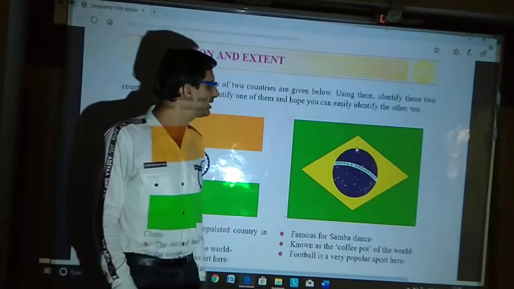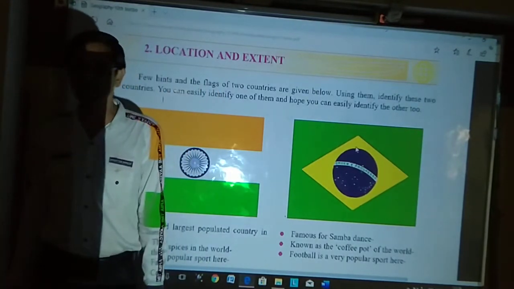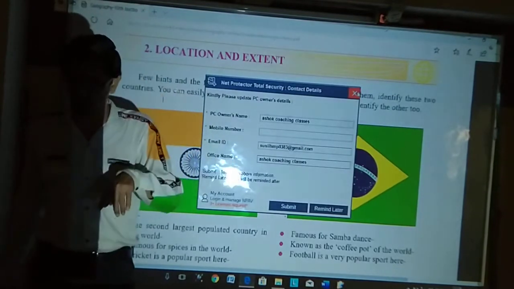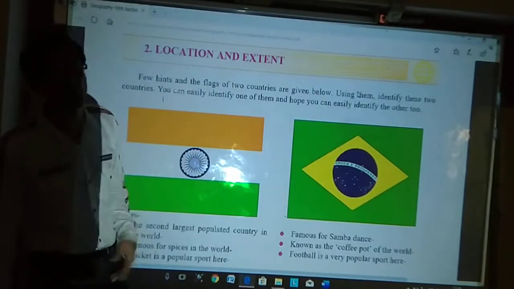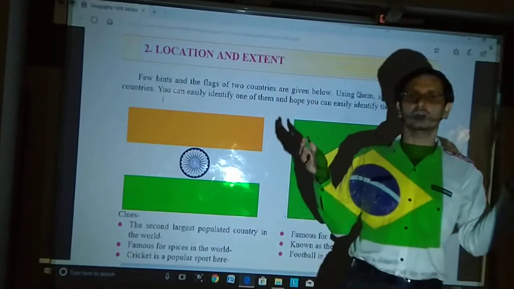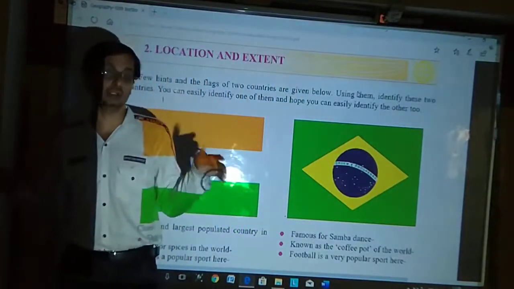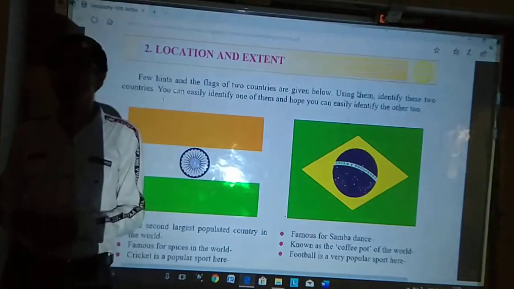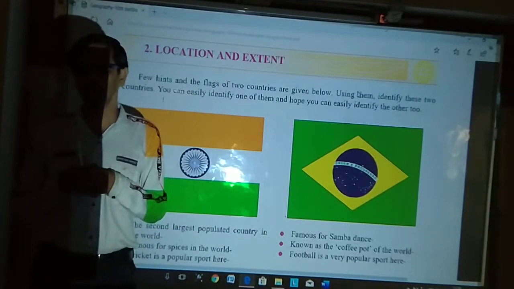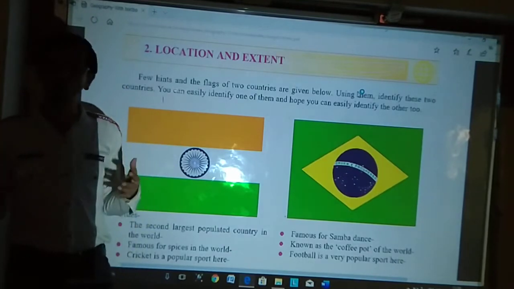The second one, known as the coffee pot of the world. Brazil is the largest producer and largest exporter of coffee. Brazil is known as the coffee pot of the world because there is large scale production of coffee in Brazil every year.